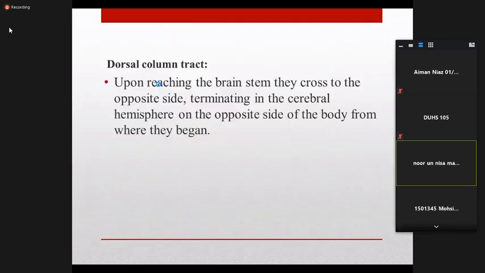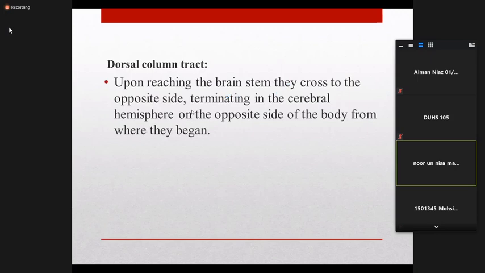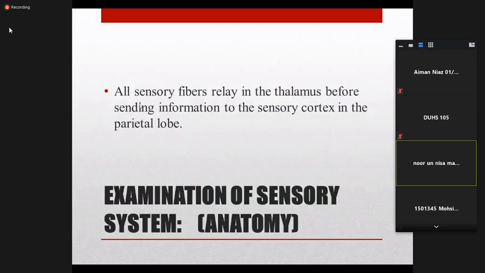So the conscious position sense travels from the periphery, entering the spinal cord and then moving on the same side up to the base of the brain. At the level of the brainstem it crosses towards the opposite side, and the fibers relay at the thalamus and finally terminate in the cerebral hemisphere on the opposite side from where they began. All the sensory fibers relay in the thalamus before sending information towards the sensory cortex in the parietal lobe.